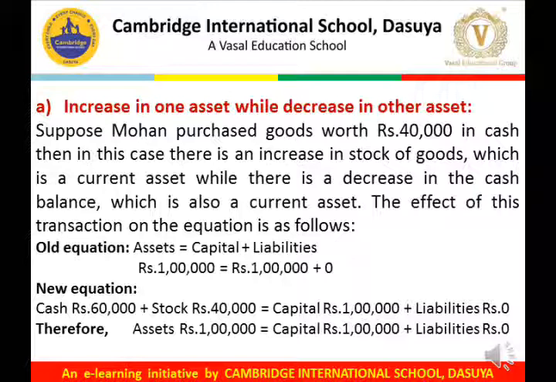Our old equation is assets equals capital plus liabilities, 1 lakh each on both the sides. Due to this transaction of rupees 40,000, the cash will be reduced by rupees 40,000 and stock will increase by rupees 40,000. So the new equation would be cash rupees 60,000, stock rupees 40,000 equals capital of rupees 1 lakh. There is no liability till date. Therefore, assets are also 1 lakh and liabilities plus capital also rupees 1 lakh. Both sides each 1 lakh rupees.